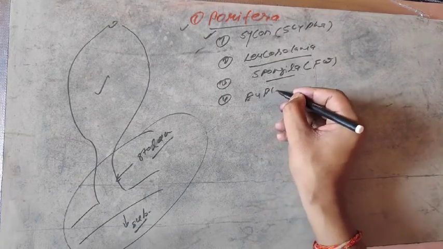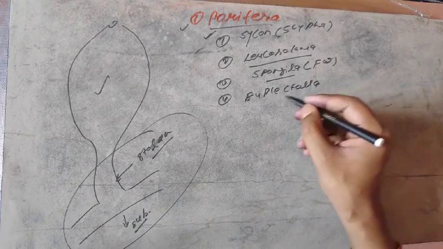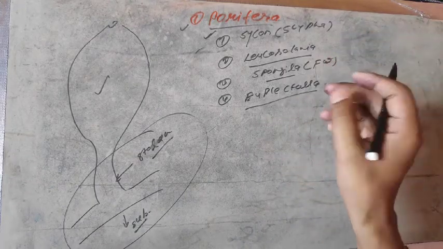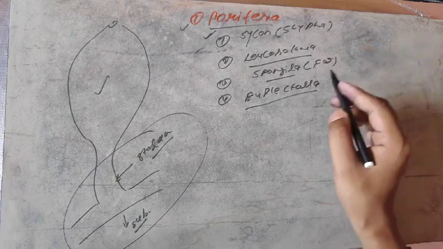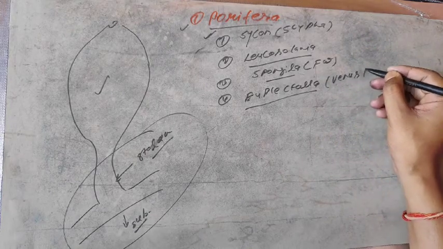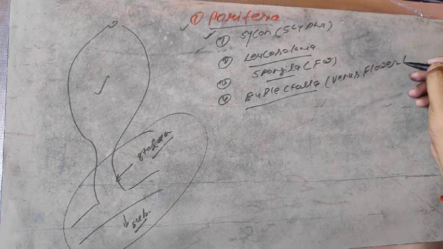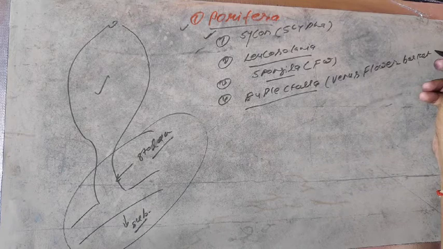Euplectella. You can see Euplectella by a Google search, and it is also known as Venus flower basket, not fly basket, Venus flower basket.